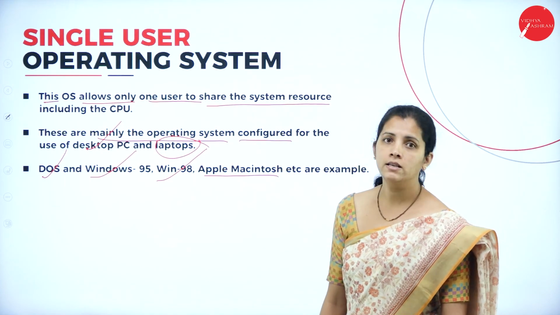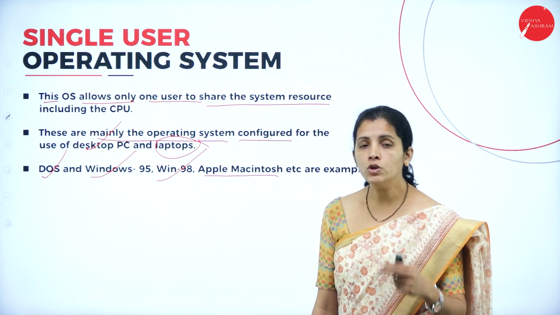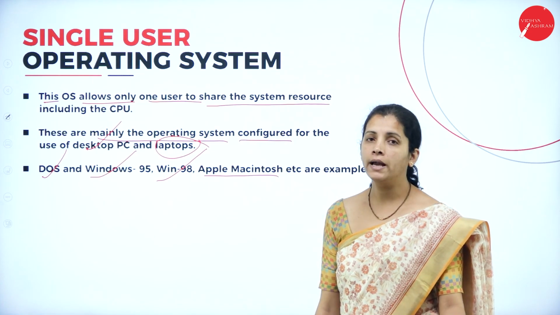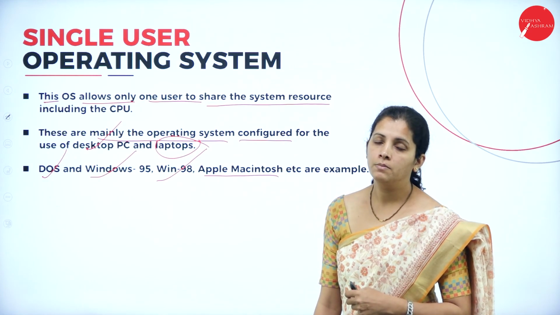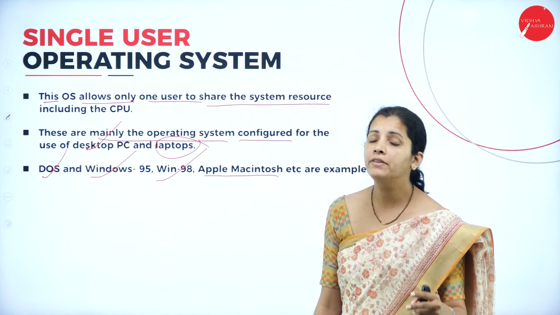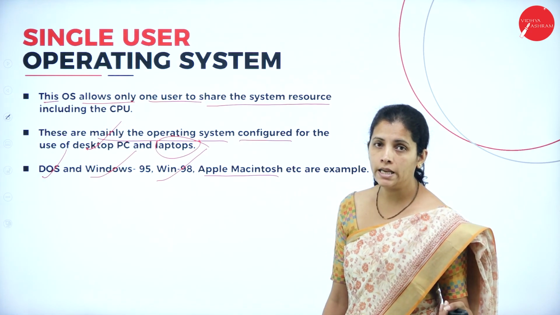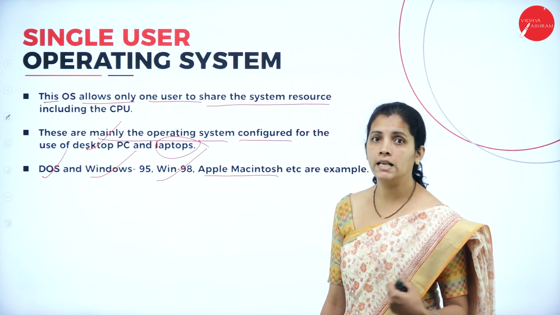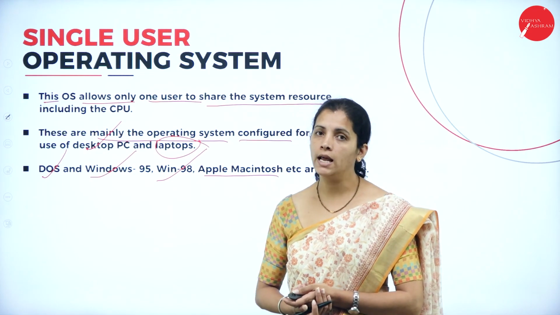Now, what is an operating system? It's a mediator between user and computer. For example, I can consider all the Windows operating systems. Under Windows, I can have different flavors: Windows 95, Windows 98, Windows 7, Windows XP, Windows NT, etc. Along with that, I have Linux as well as Unix.